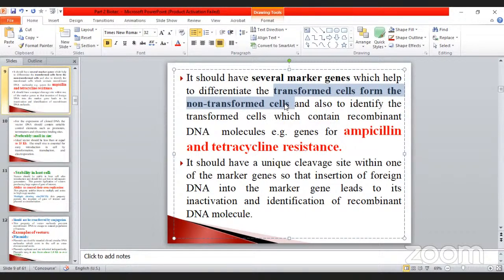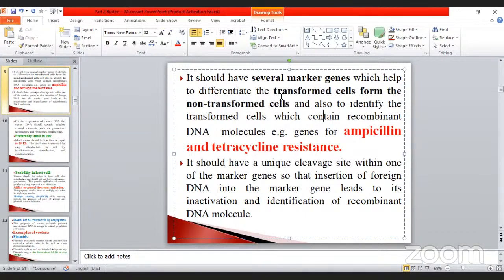Otherwise we cannot identify which genes we introduced and which gene is already present in the host cell. That is why markers are used. Already we saw it in PCR, polymerase chain reaction, during DNA fingerprinting or gene printing. That time they used the marker.